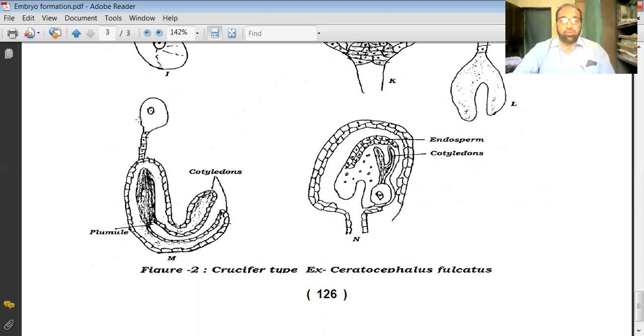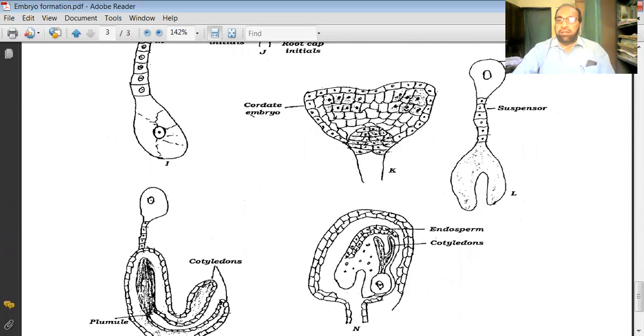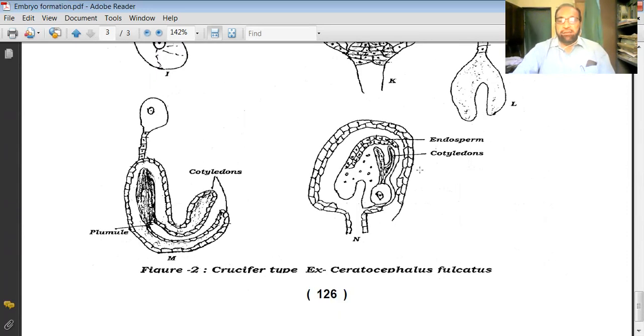This is the root apex structure which you find over here, and if you see the same structure, you will find this type of embryo sac. This is the wall, the entire wall of the embryo sac. Inside this, such changes take place, and these changes result in such a formation.